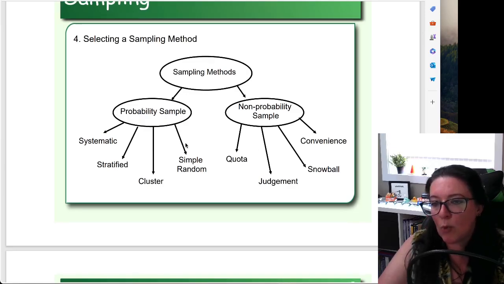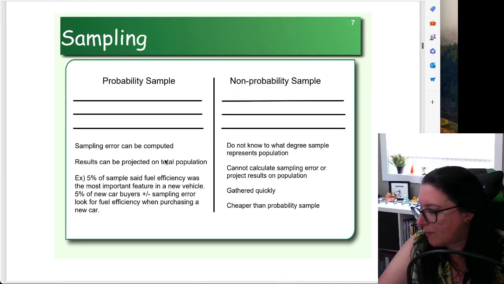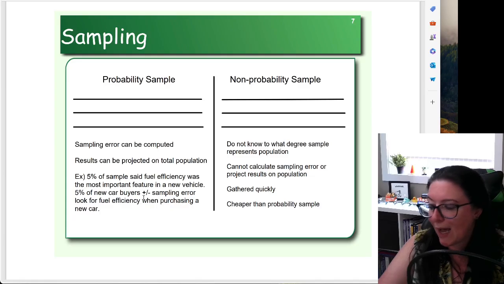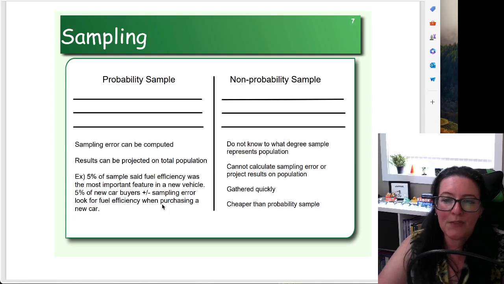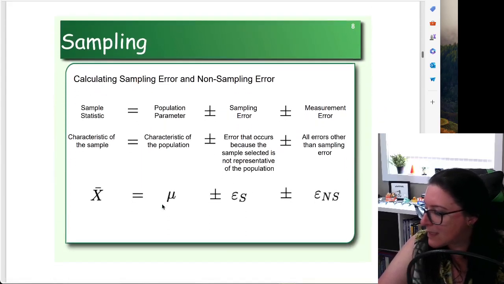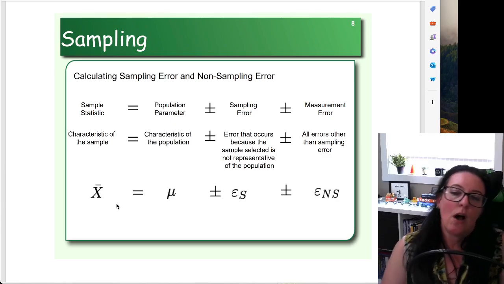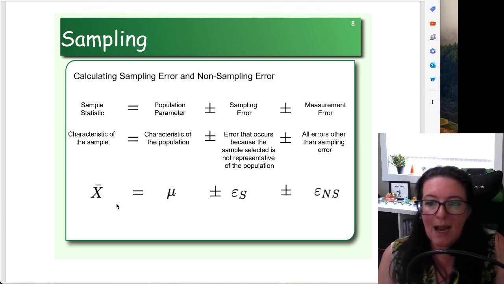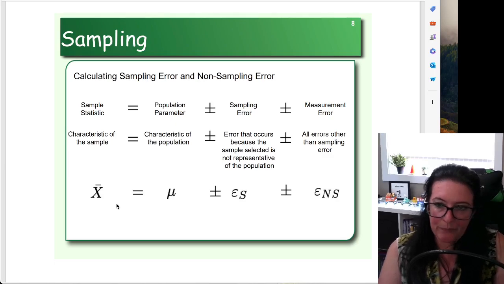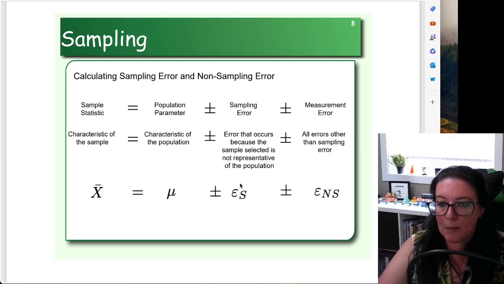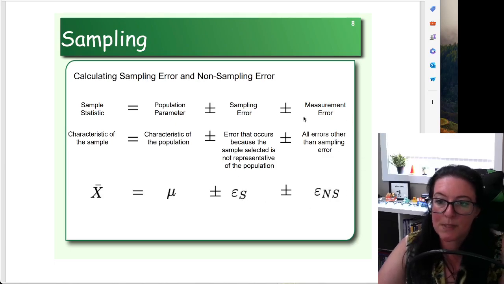Now, ideally, you want to have a probability sample because you can extrapolate to the greater population. We can then state explicitly what the amount of sampling error is. Sampling error is the difference between your sample statistic, for example, the average of your subset, and the population average.